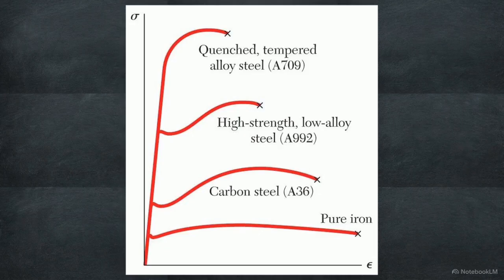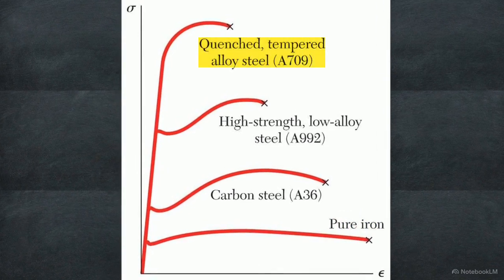This chart maps the stress-strain curve for four materials. The pure iron plot stretches horizontally, showing high ductility before breaking. The quenched alloy steel at the top absorbs massive stress, but allows almost zero elongation.